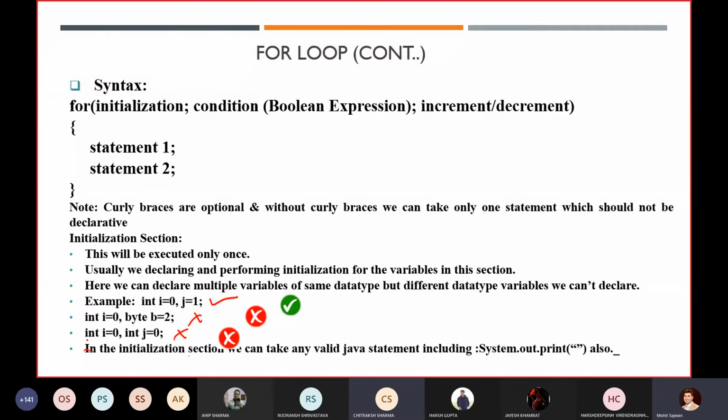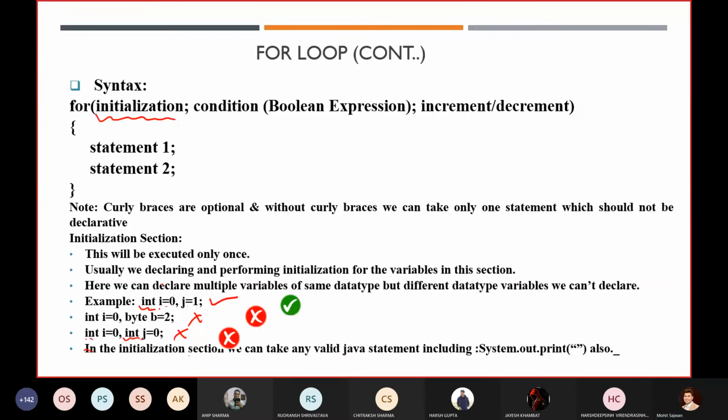It is invalid. Why? The reason it is invalid in Java is that in the initialization step, you cannot write a data type multiple times. If you have written a data type one time, the compiler will only check for the variables. Again, if you write even the same data type again, it will throw an error.